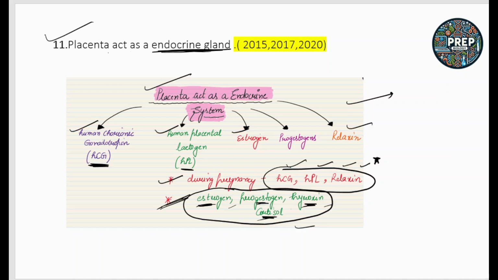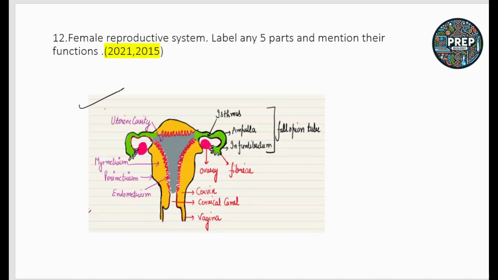The source of a hormone and its functions are also very important. Next question is, the female reproductive system, which has been asked multiple times. The labeling of each and every part is important, so revise this structure carefully.